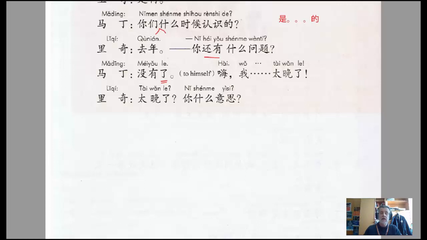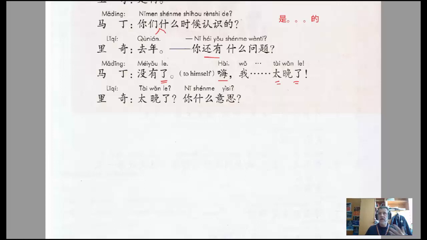没有了. And then he goes, 嗨, 我太晚了. So this 嗨 is kind of this expression of despondency. Oh, and then I'm too late. 太晚了. I just want to quickly mention that that 了 has nothing to do with these le's over here. That 了 is connected together here with the 太, and basically the two together mean it's too late.